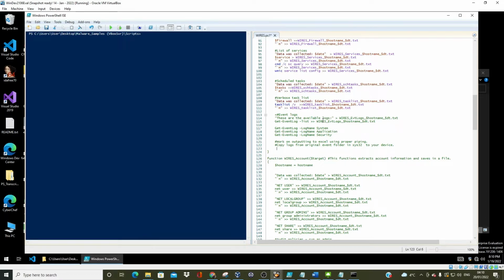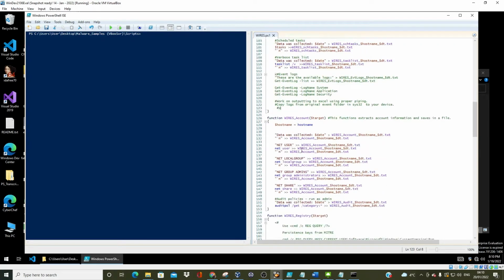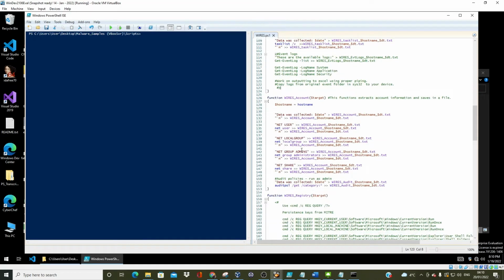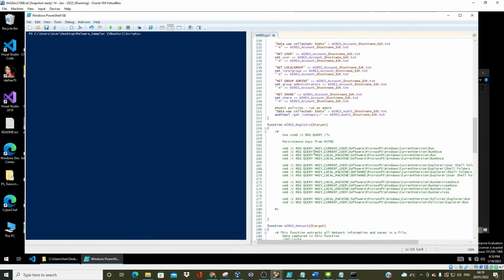I'll save that. Okay, so registry now, from mitre.attack.org, yeah, .org actually. I was able to get this list.